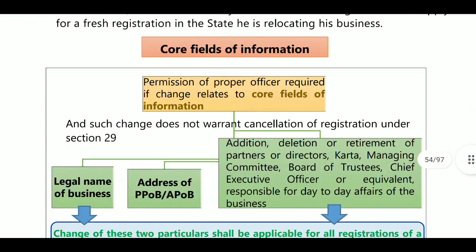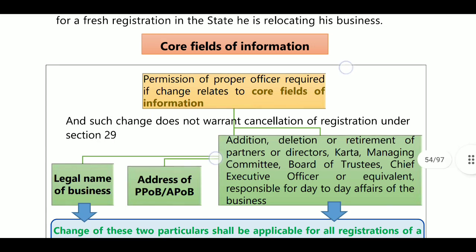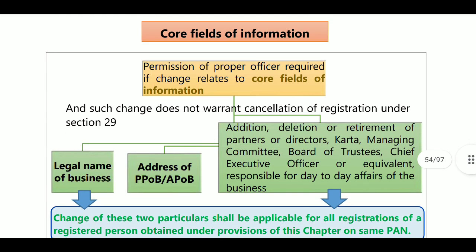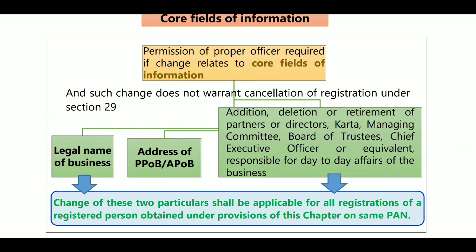If it is non-core information, then it is not required. Permission of the proper officer is required if a change is made to core field information, and such change does not warrant cancellation of registration under section 29.